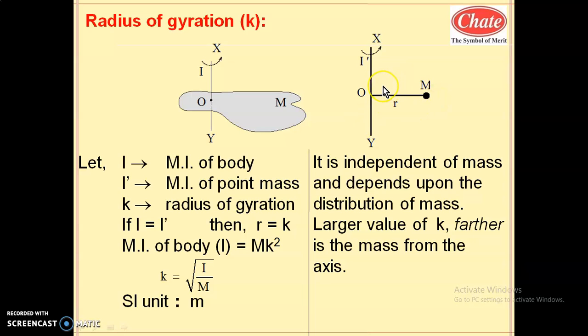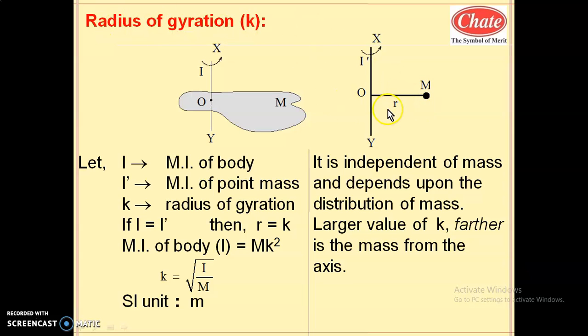If this particle system has the same moment of inertia as the actual body, that is, if I assume the moment of inertia of this particle system is I dash, and I dash equals I, then the perpendicular distance between the point mass and the actual axis of rotation is not called just a distance, it is called the radius of gyration.